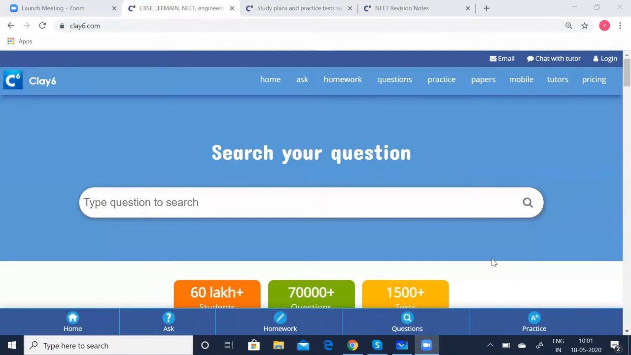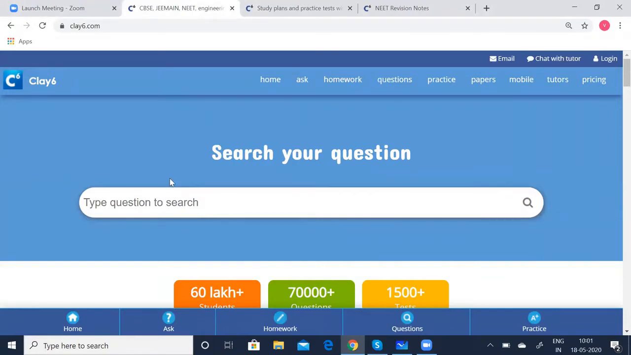I am Mrs. Vijaya Lakshmi Ramakrishnan, tutor for physics. Today, I am going to cover the chapter Gravitation. Briefly, I'll run through how to access the revision notes and the test in the Clay6 website.